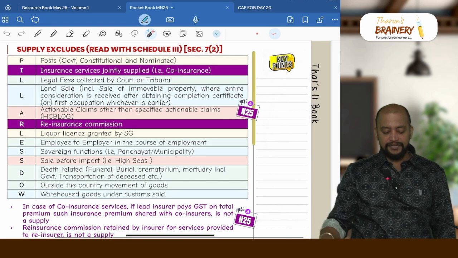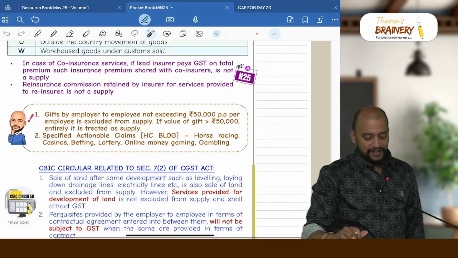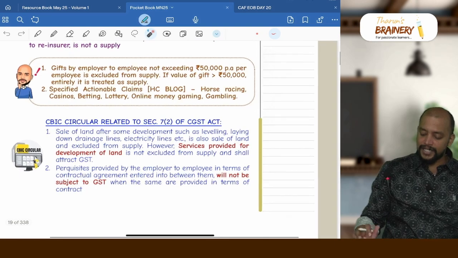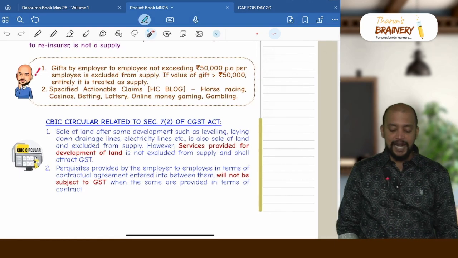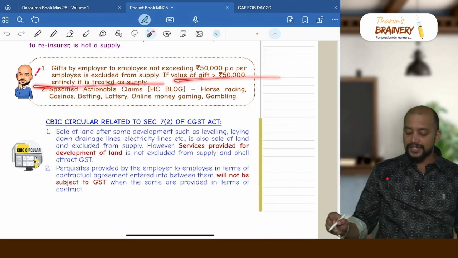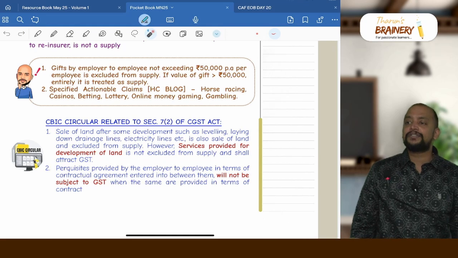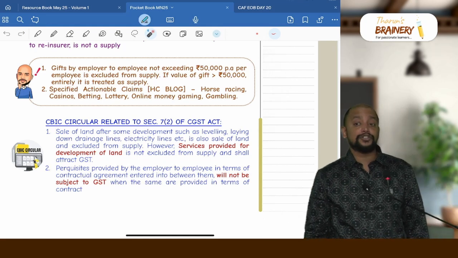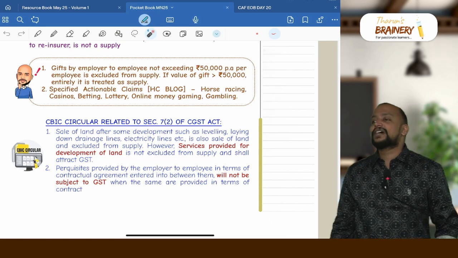And for November exam, we have 2 extra activities that is not required. So for May 25 exam, then there is one point here. Gifts by employer to employee not exceeding 50,000 per annum per employee is excluded from supply. If the value of gift exceeds 50,000, entirely it is treated as supply. So remember, gift means it should not be covered under offer document. If it is covered under offer document, that will be called as a perquisite, and that will form part of salary. It will never be chargeable to GST.